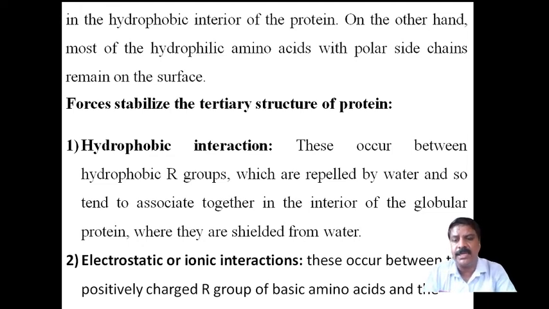First one is the hydrophobic interaction. Hydrophobic means water-hating, or the non-polar end, like the R group. These are interactions between hydrophobic R groups.